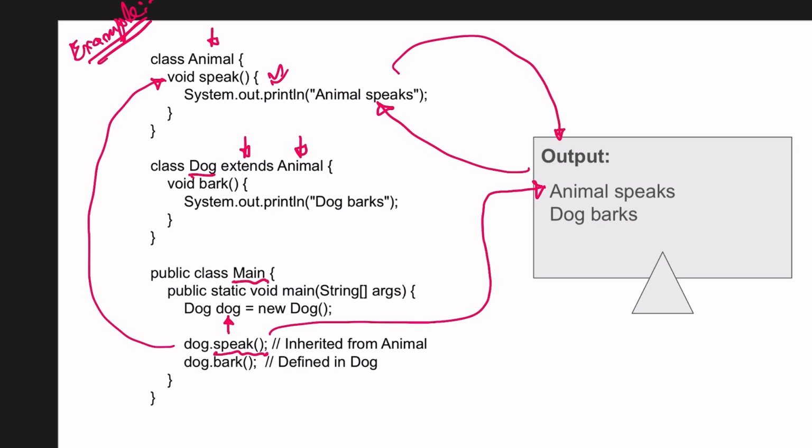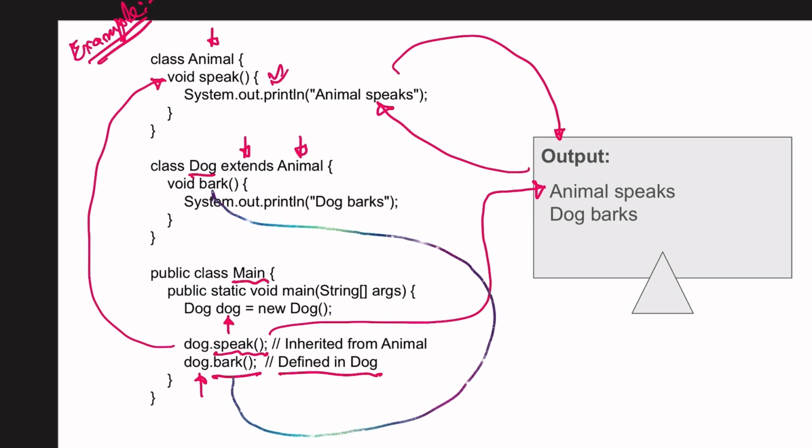And another method we are accessing with the Dog object, and this is the bark method defined in Dog. So let me show you. Let me change the color first, then I'll show you where it is.